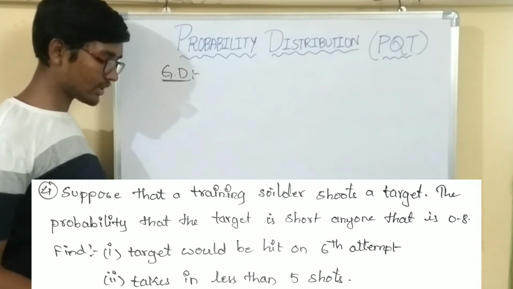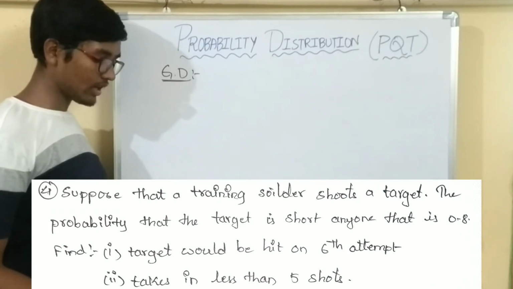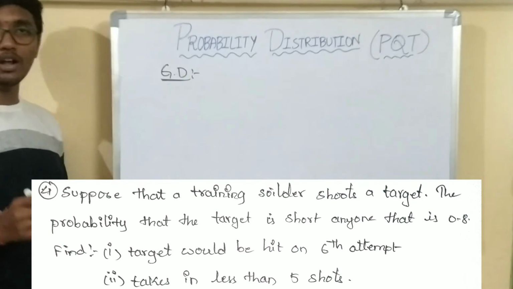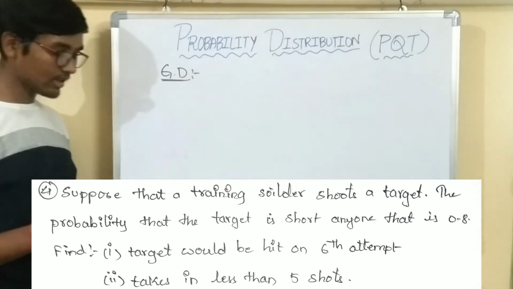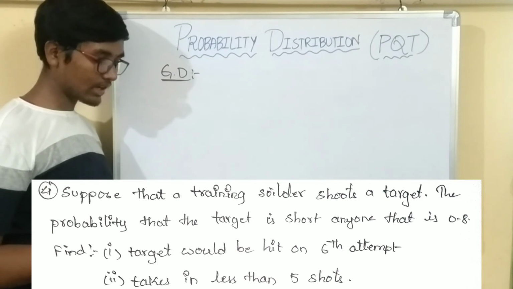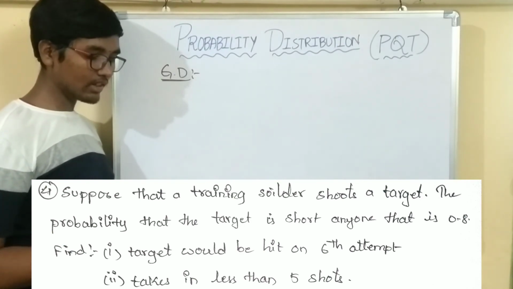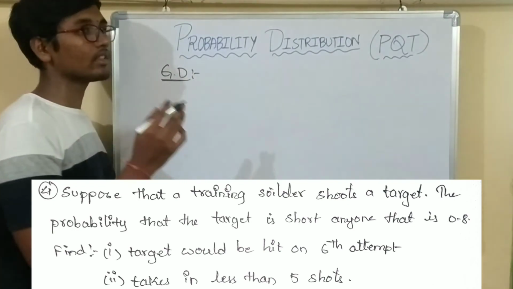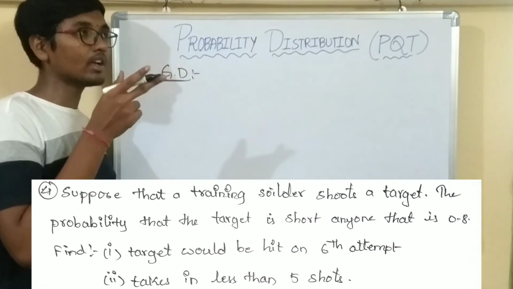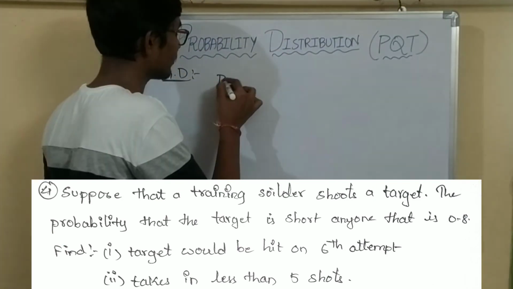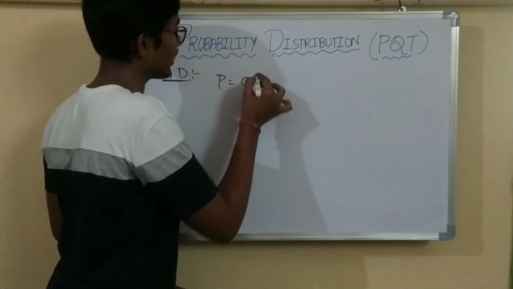The probability that the target is shot on any one attempt is 0.8. That is, when he shoots a bullet, it hits the target with probability P of 0.8.